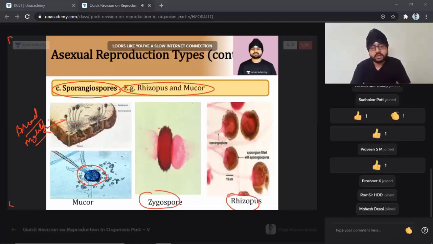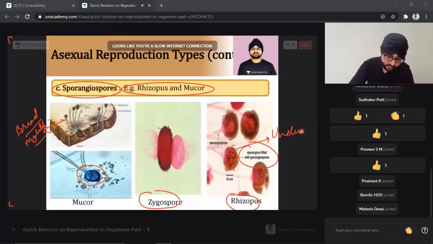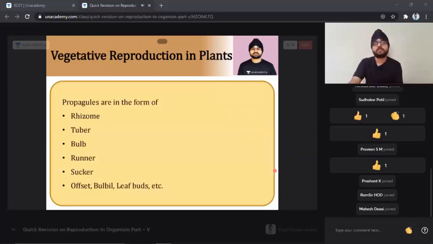Also in the case of Rhizopus, you can see how the sporangium is filled with sporangiospores. These are small sporangiospores, and this is a highly magnified structure which we are seeing under the microscope. Next we are going to look into vegetative reproduction in plants.